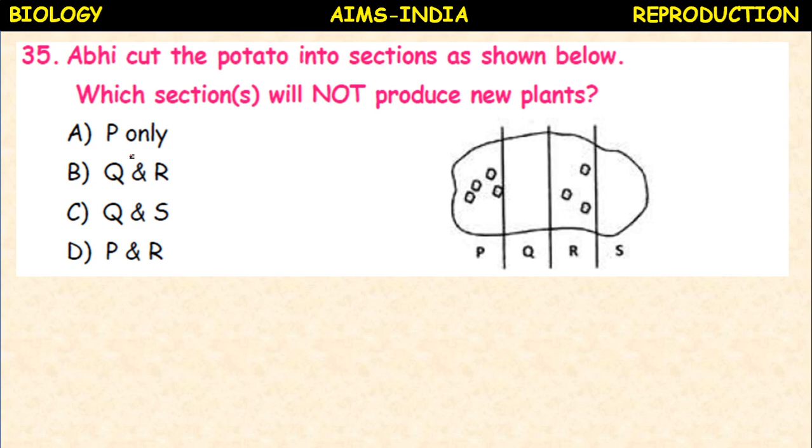Okay. So in P and R there are some bud like structures we can observe here like this, in P and R, whereas Q and S there are no such. So the portions Q and S will not produce new plants because no eyes, isn't it?